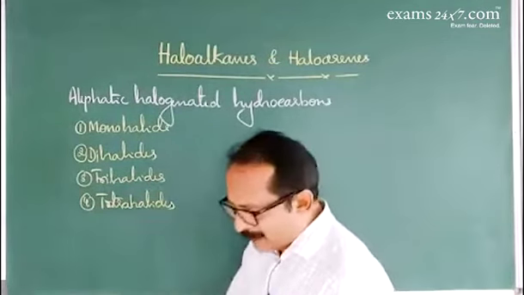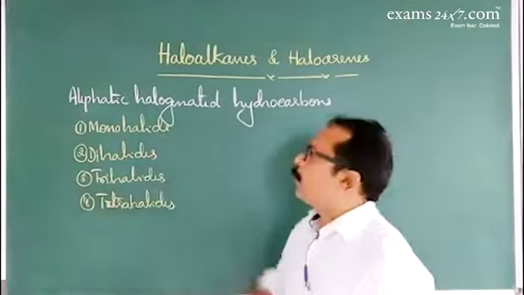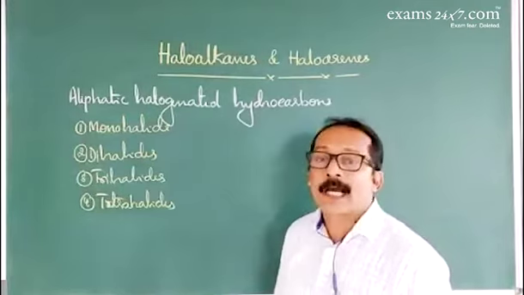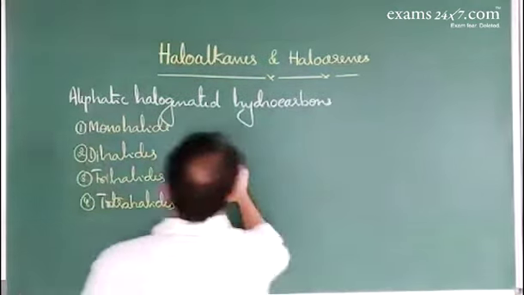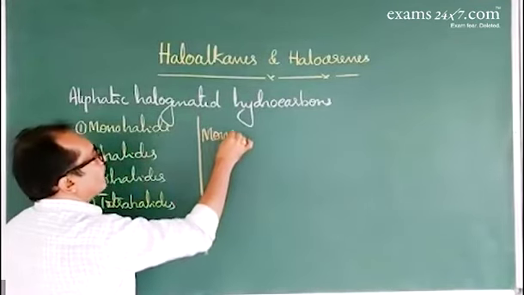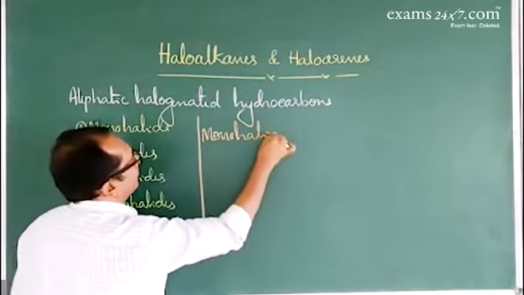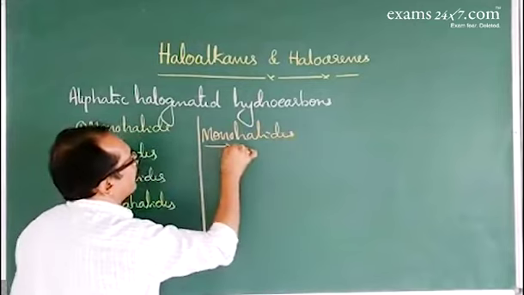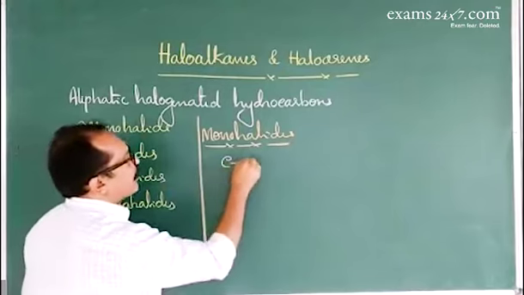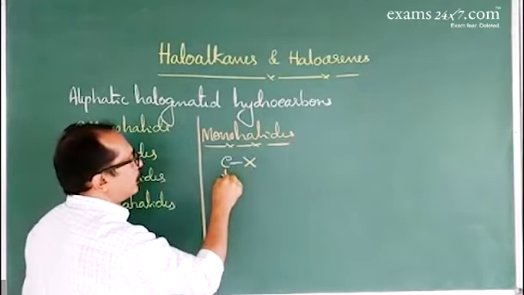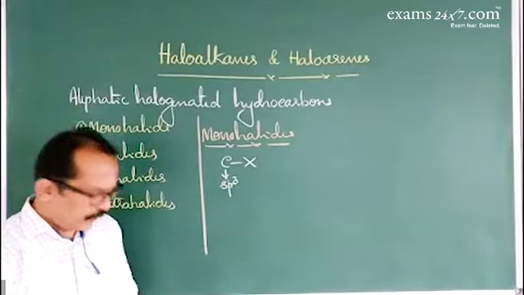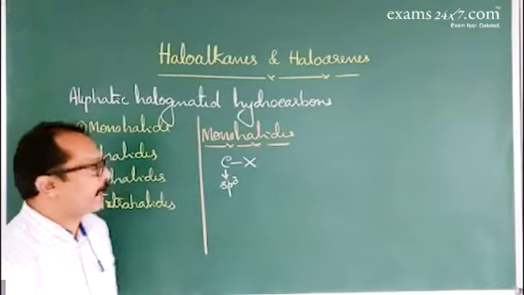Now, the classification of monohalides with respect to the hybridized state of the carbon atom. Monohalides based on hybridized state of carbon atom. Halogen atom is attached to sp3 hybridized carbon atom. First one is alkyl halides.